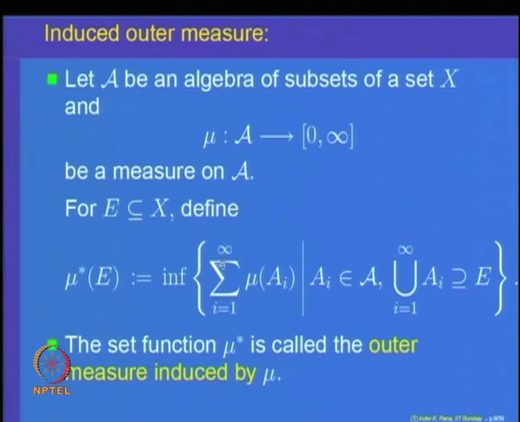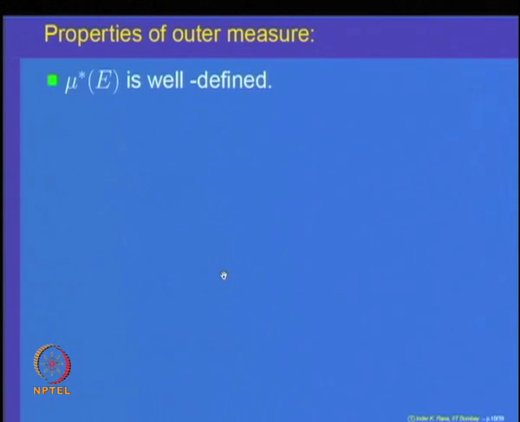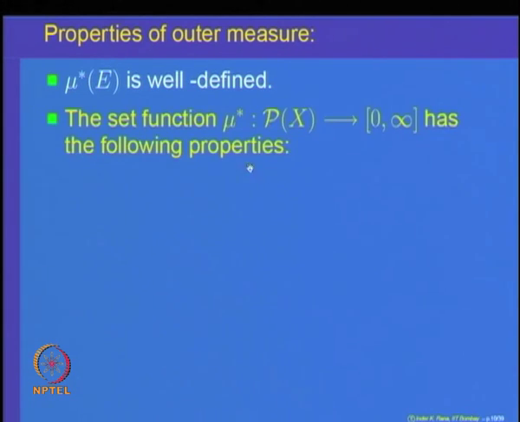So, this set is a collection of non-negative extended real numbers, and their infimum always exists, and the infimum could be equal to plus infinity. So, we have shown that mu tilde, the induced outer measure mu star, is well defined. The next property: mu star is a well defined set function on the class of all subsets of the set X, and we want to show some properties of it.